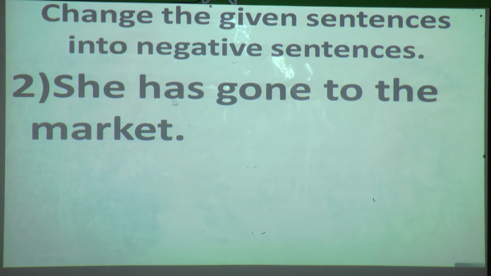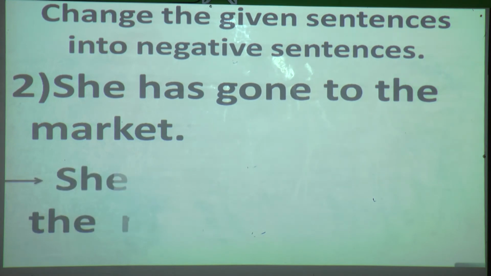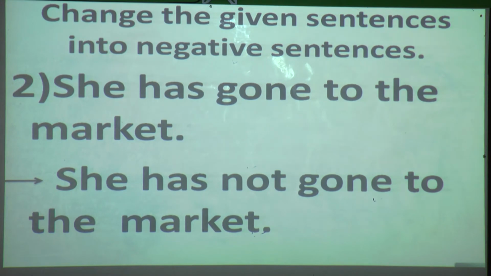After this has you can put not, and afterwards you can complete it in your book. Can you see here, students, we have put the not after the first verb? That is, she has not gone to the market.